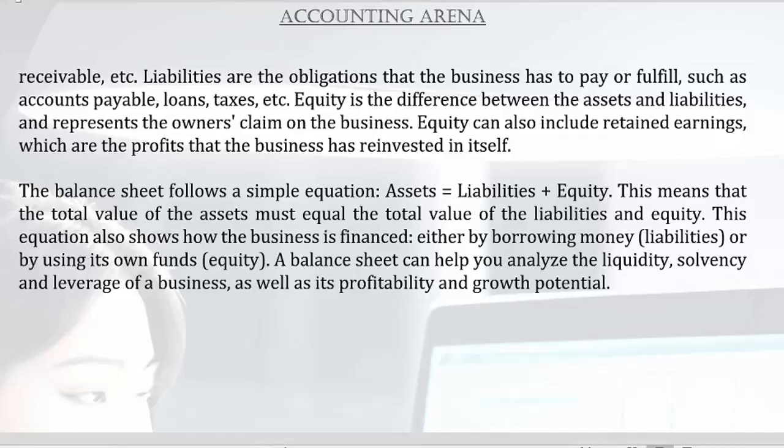The balance sheet follows a simple equation: assets equals liabilities plus equity. This means that the total value of the assets must equal the total value of the liabilities and equity. This equation also shows how the business is financed, either by borrowing money, liabilities, or by using its own funds, equity. A balance sheet can help you analyze the liquidity, solvency, and leverage of a business, as well as its profitability and growth potential.